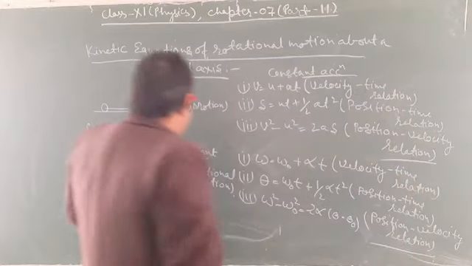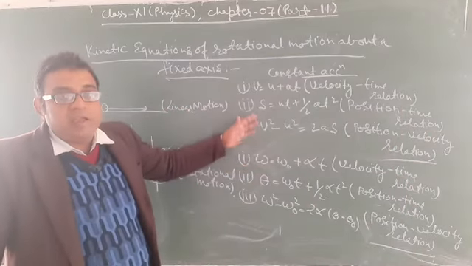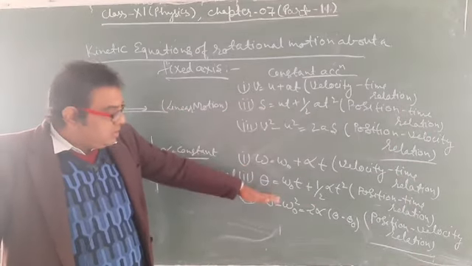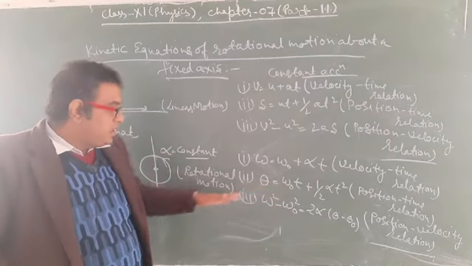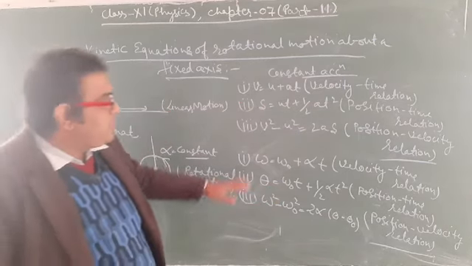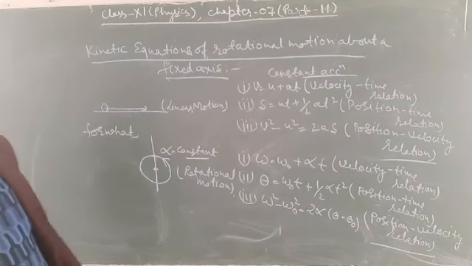Okay students, so the same thing in its rotational analog is written for rotational motion, and the earlier one is for linear motion.